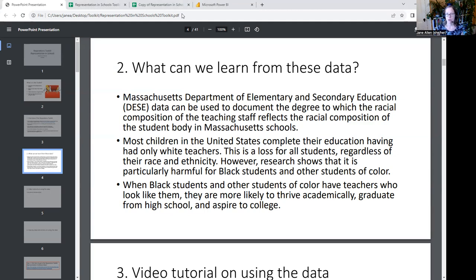This is a loss for all students, regardless of their race and ethnicity, but research shows it's particularly harmful for Black students and other students of color, because when Black students and other students of color have teachers who look like them, they're more likely to thrive academically and graduate and aspire to college. And when they don't, they're more likely to receive exclusionary school discipline and have more negative outcomes. So it's really important that the teaching staff reflect and look like the student body in terms of race.